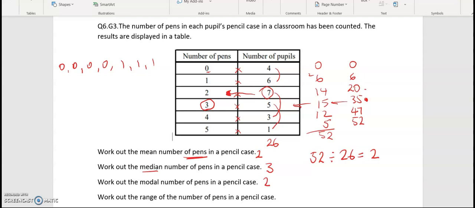Now we've got to work out the range of the number of pens in a pencil case. So what's the highest number of pens that the pupils could have? That was 5, and the lowest is 0. So 5 take away 0 equals 5, and that is the range.